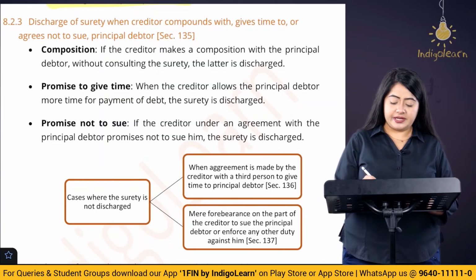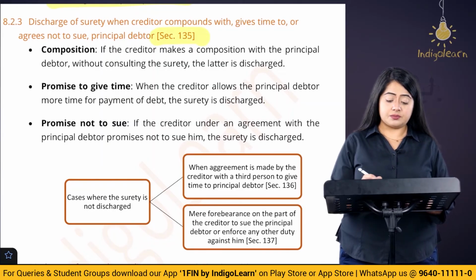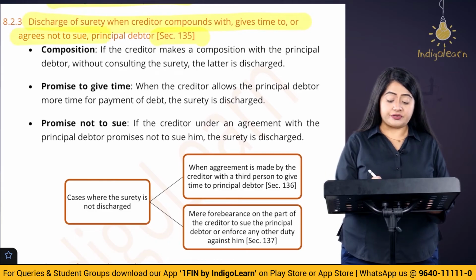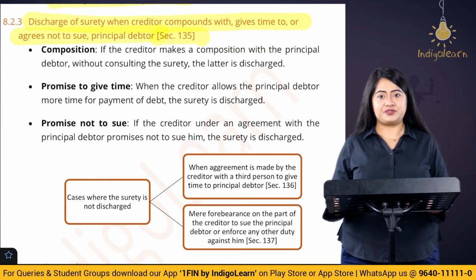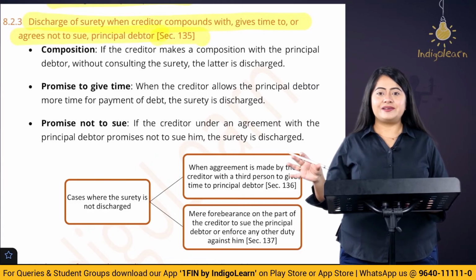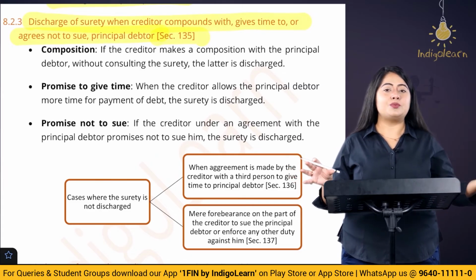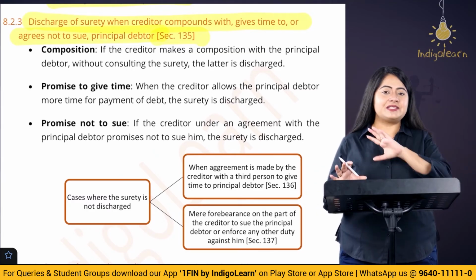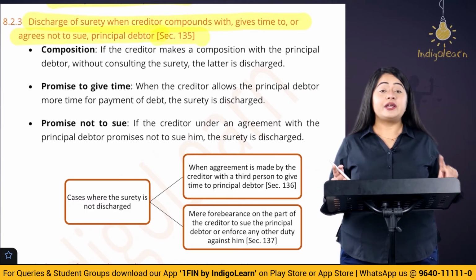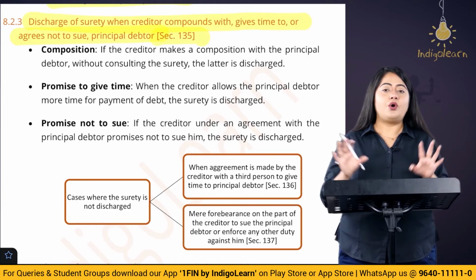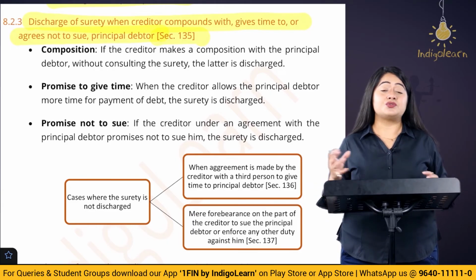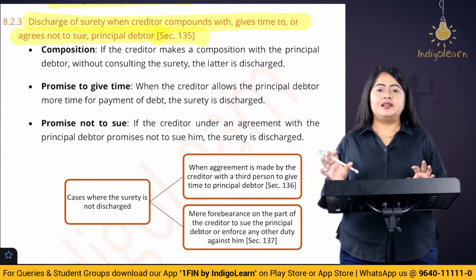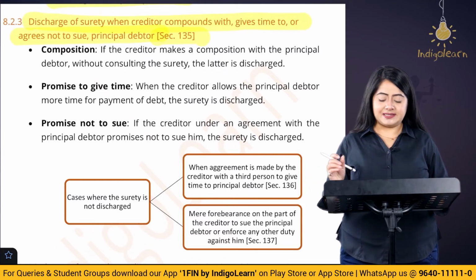The next section here is section number 135, which talks about discharge of the surety when the creditor compounds with, or gives time to, or agrees not to sue the principal debtor. So here the creditor basically either gives too much time to the principal debtor, or agrees that he is never going to sue the debtor, or compounds with the debtor. In all of these three situations, if the surety is not involved, he is not informed, then he is going to be discharged. Let's try to understand this with simple small examples.